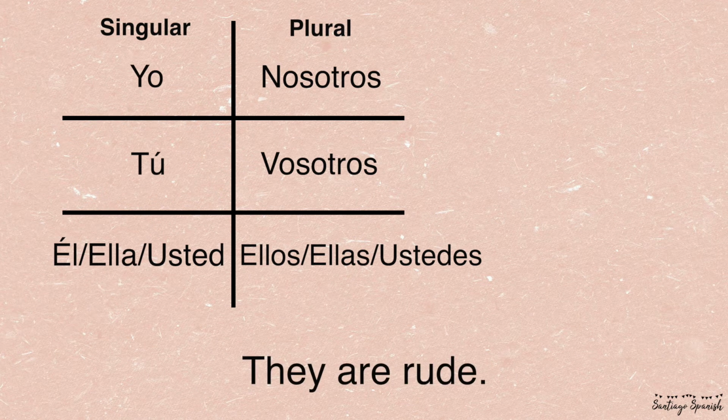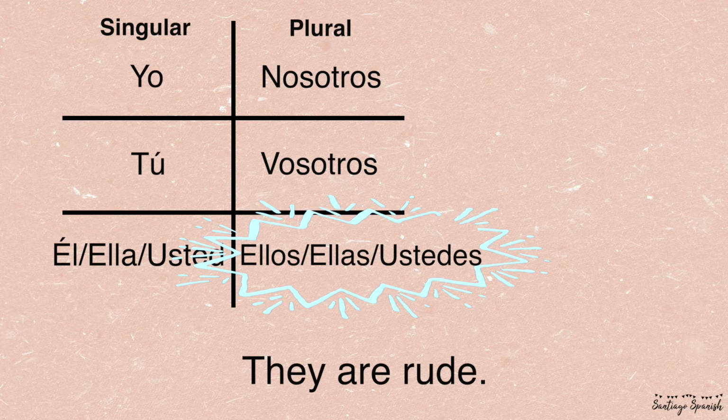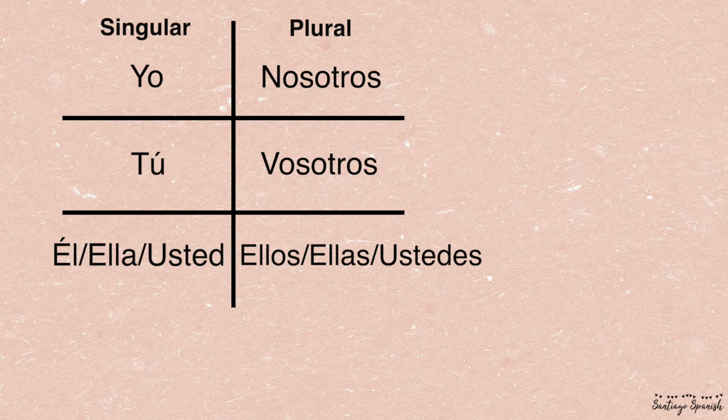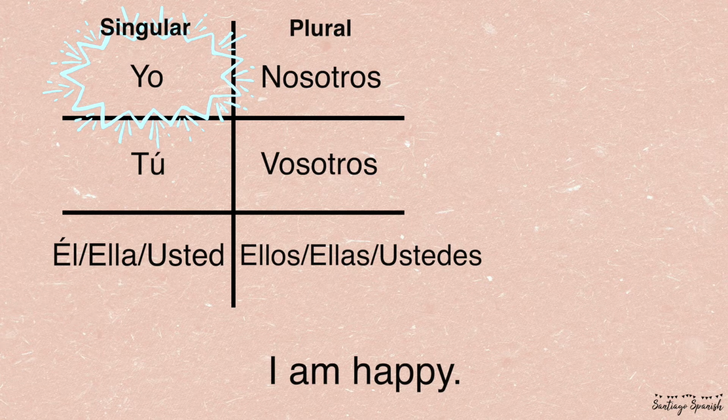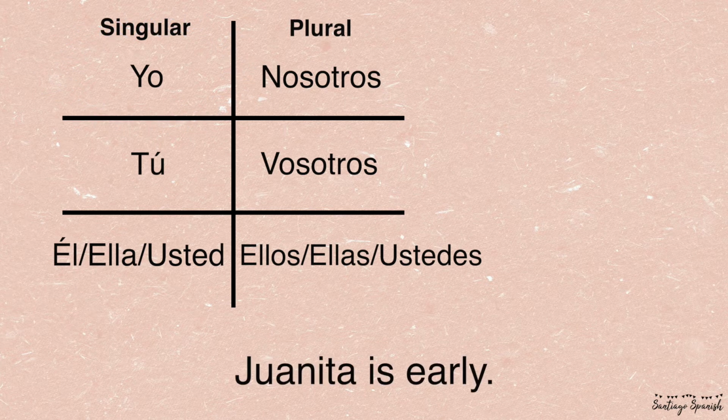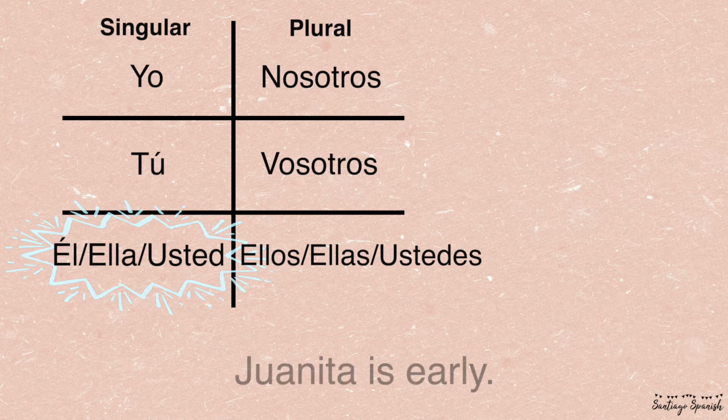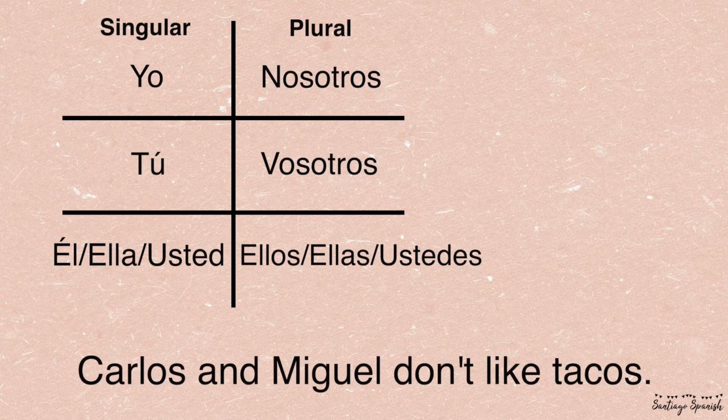They are rude. Which one now? You would use the box for ellos or ellas. I am happy. Yo. Yo means I. Juanita is early. Juanita is one person's name, so it needs to go on the singular side, and we'll use ella usted because ella means she.